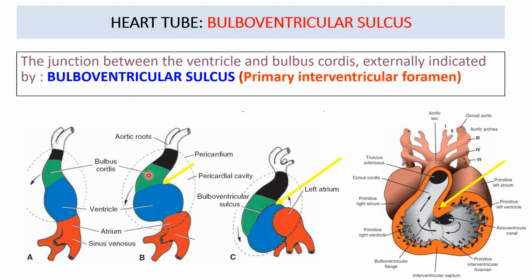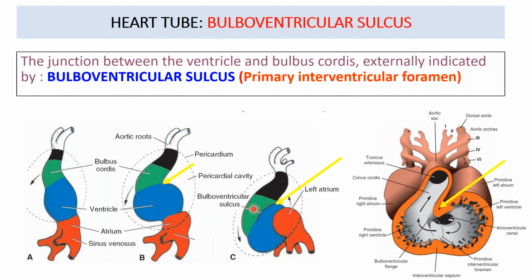As the name suggests, it should be between the bulbus cordis and the ventricle cavity. This is a primitive ventricular cavity. So between the bulbus cordis and the primitive ventricular cavity, this sulcus which is appearing externally onto the heart tube, this is called as the bulboventricular sulcus, which is also called as primary interventricular foramina. So by this you can easily confirm that this bulboventricular sulcus is going to future form the interventricular area.